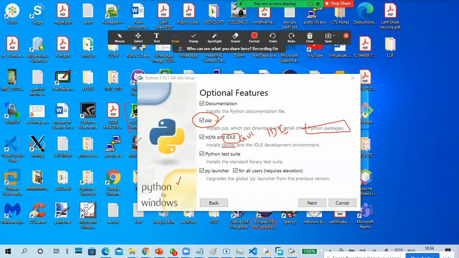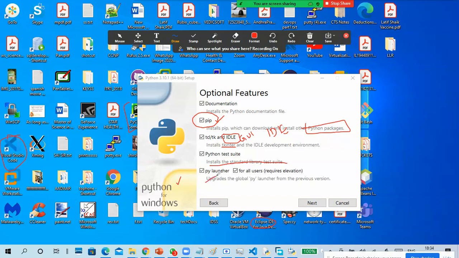Okay, this is PyCharm. Of course, this is Visual Studio Code. These are IDEs. By default, IDLE is the IDE for our Python, so we have no need of any extra IDEs. You can also do programming in the IDLE environment. So this is the standard library test suite.